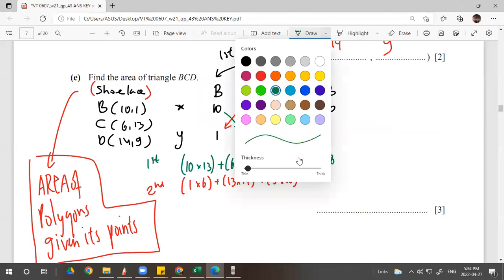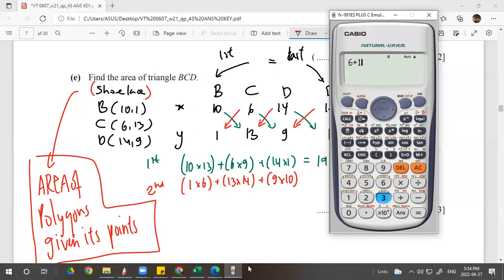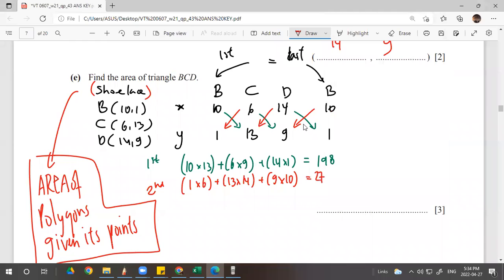And the second would be 6 plus 13 times 14, plus 90, 278. And find the difference.